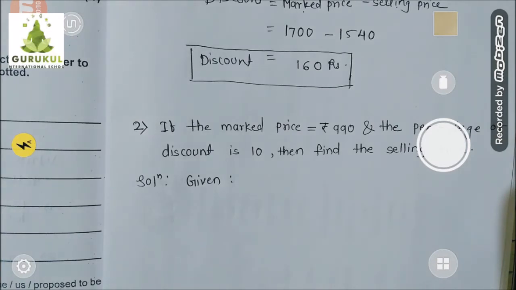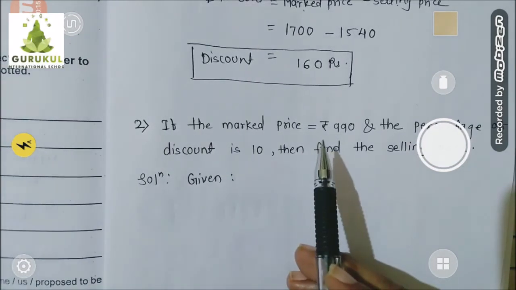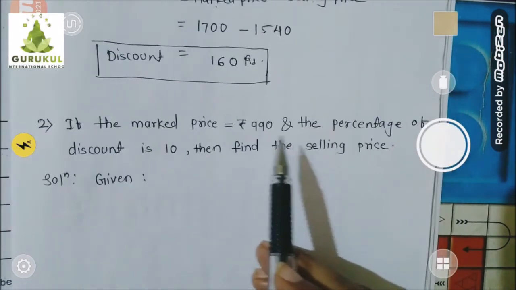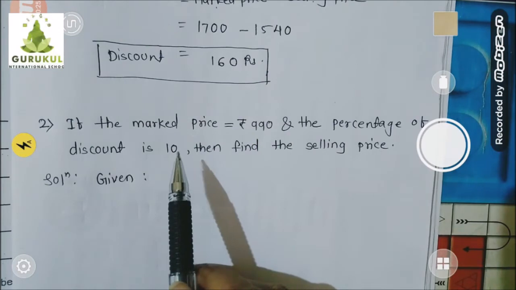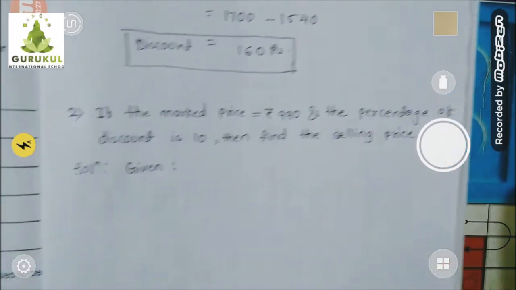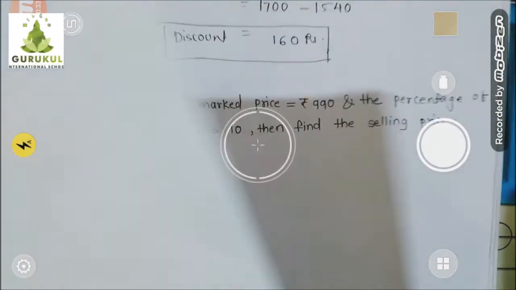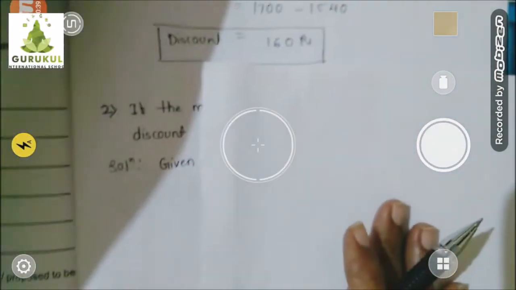Let's take another example of 9.1 exercise. If the mark price is rupees 990 of any product and percentage discount is given 10%, then find the selling price. Okay, so children, first I will show you on the rough page how to think over this example. Okay, and then we will finalize the things.